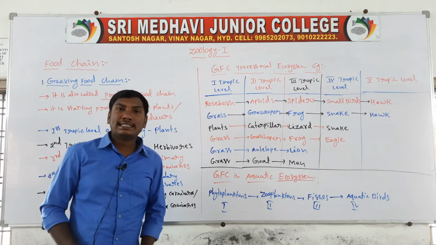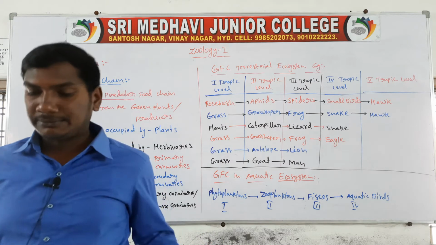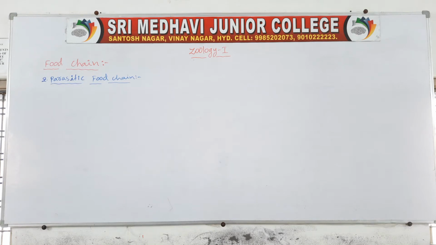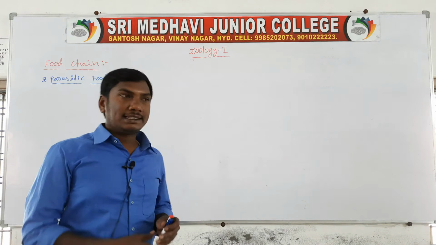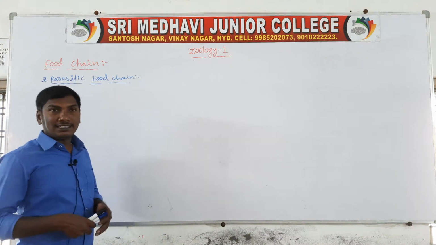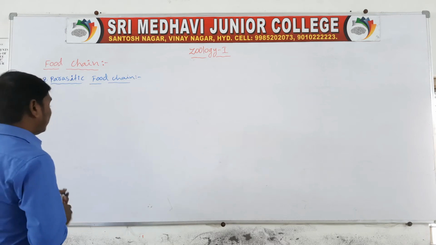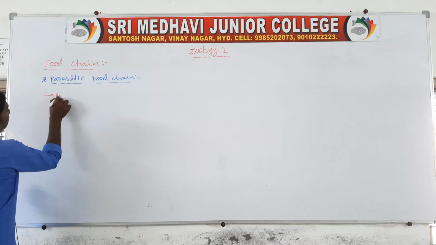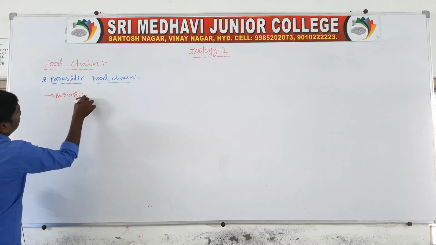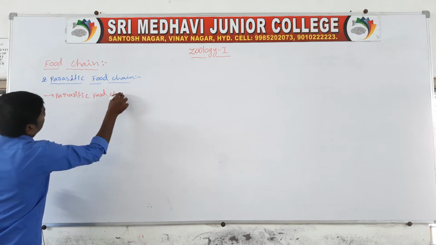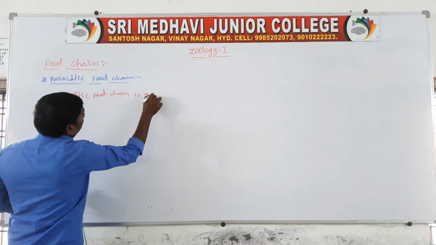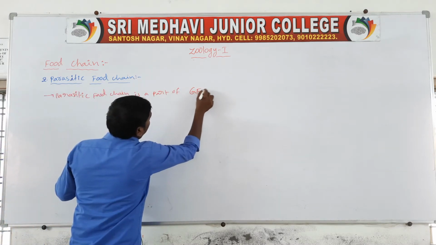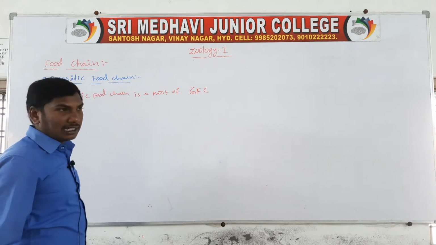Next, the second one is the parasitic food chain. The parasitic food chain is a part of the grazing food chain.